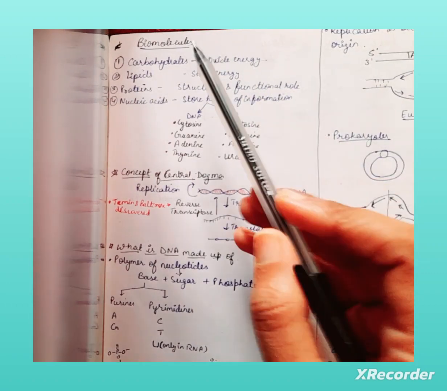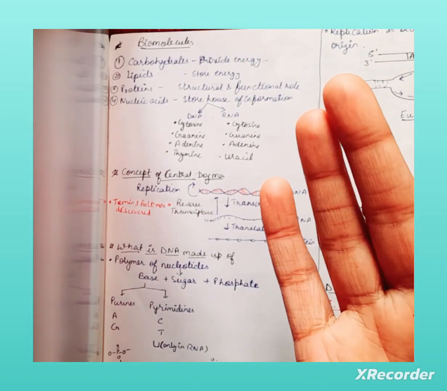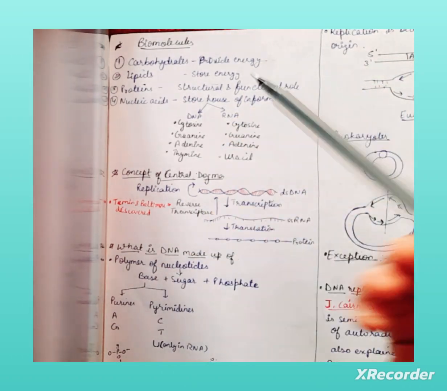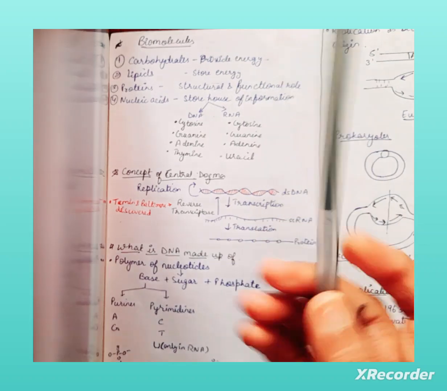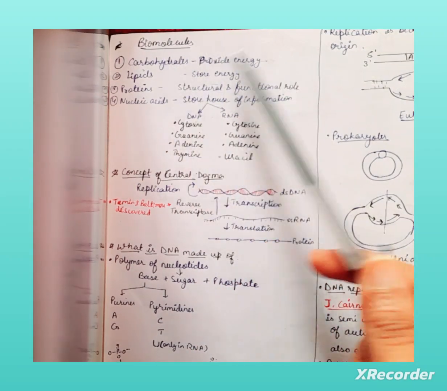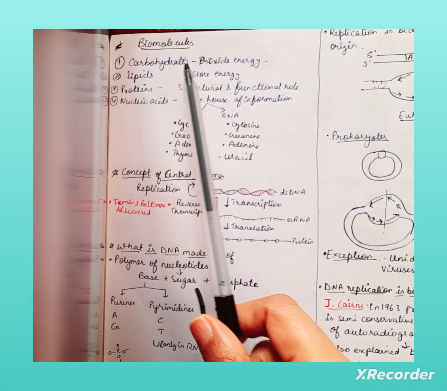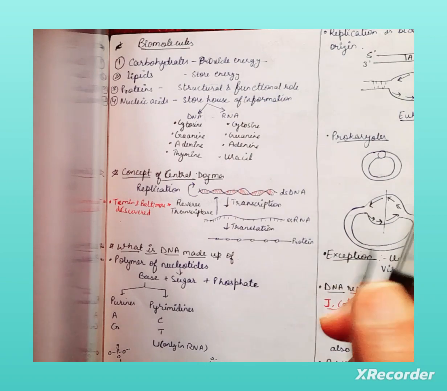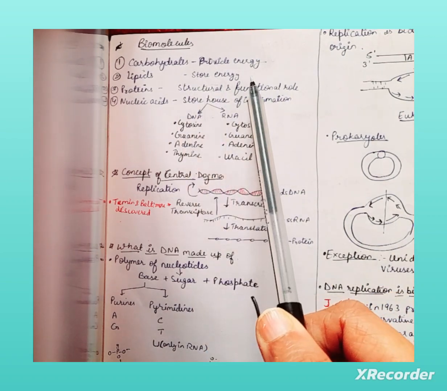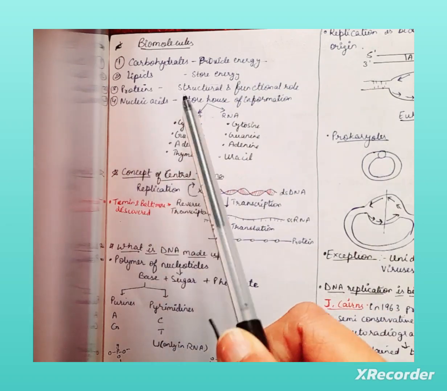So firstly, biomolecules. Inside our body, four types of biomolecules may be present. First one is carbohydrates. Carbohydrates help us to provide energy. Next come to lipids. Lipids are the energy storage house, or we can say they store energy in the form of fat molecules.